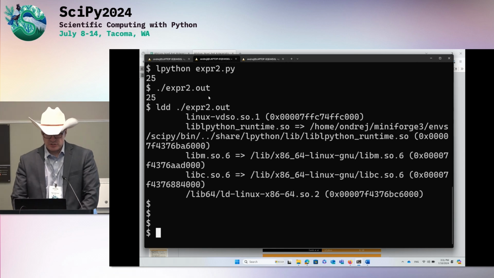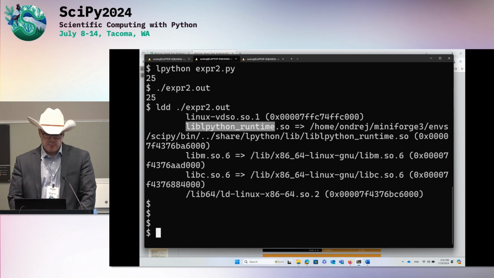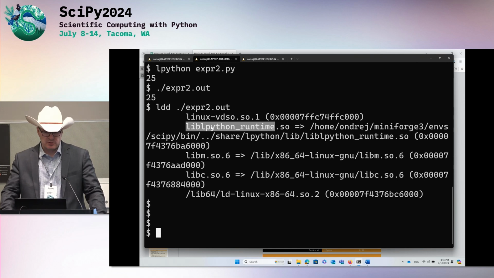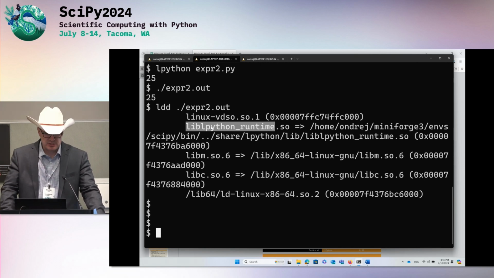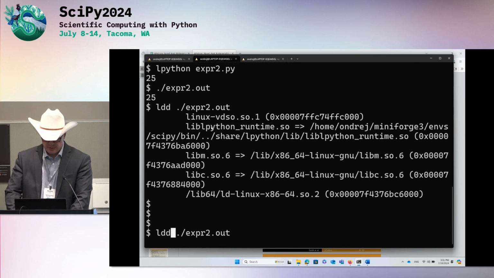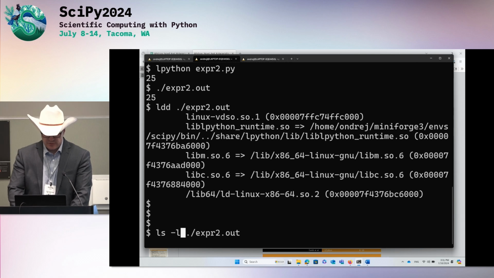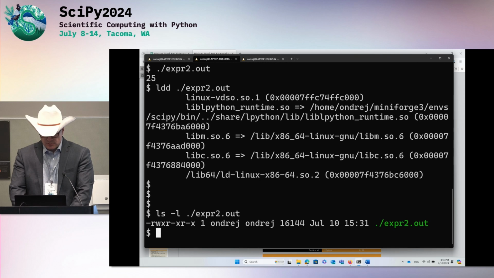As you can see, it does not depend on Python. It just links our LPython runtime, because we have some runtime utilities we have to use, but it does not depend on CPython. It's just regular compiled code, has nothing to do with Python. In fact, LPython, the compiler, has nothing to do with Python. It does not use Python. We have our own parser for all of Python, our own AST. The compiler is implemented in C++, and when it compiles, it just generates lean, small, fast binaries. If we look at the size of it, it should be very small. Yeah, 16 kilobytes.